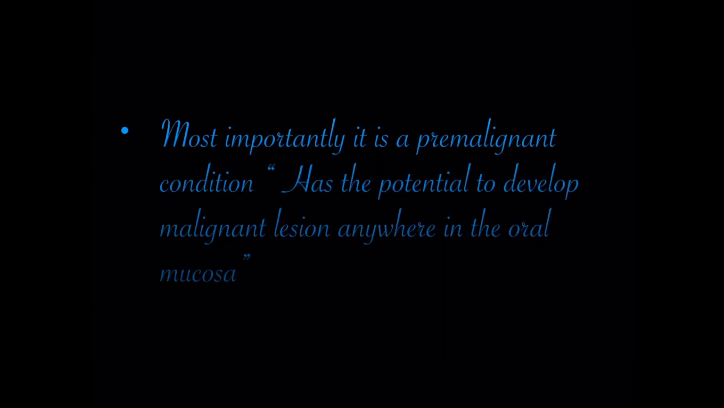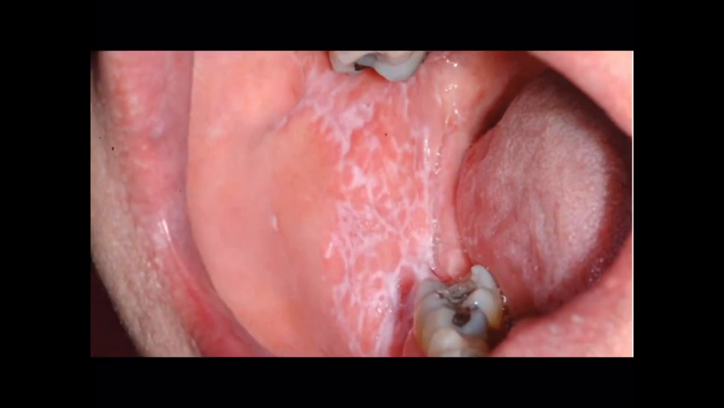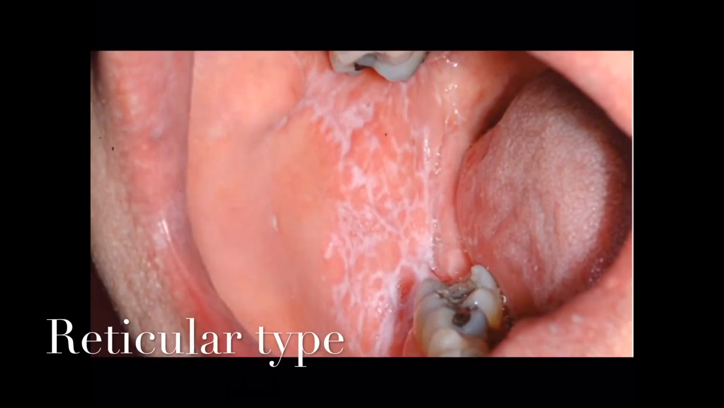Most importantly, it is a pre-malignant condition. That means it has the potential to develop a malignant lesion anywhere in the oral mucosa. Oral lichen planus can be of various types based on the composition of the red and white component and the pattern in which it develops.